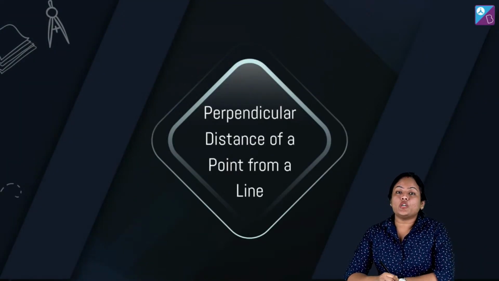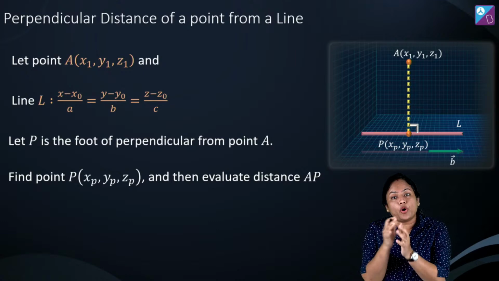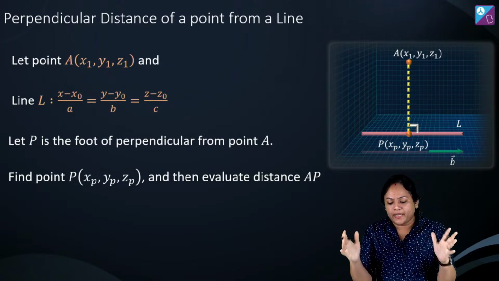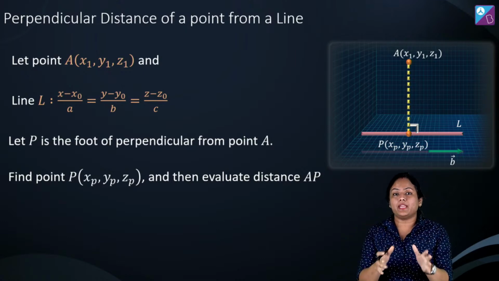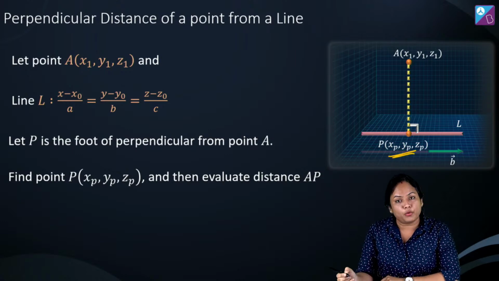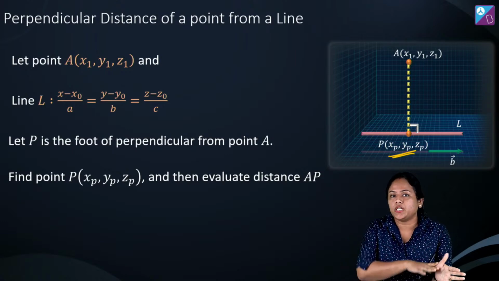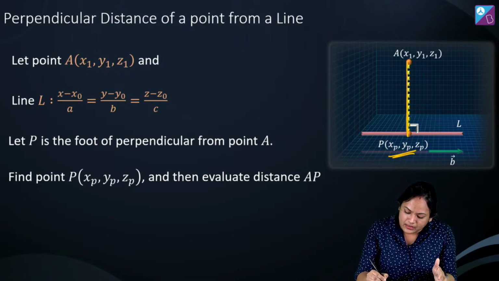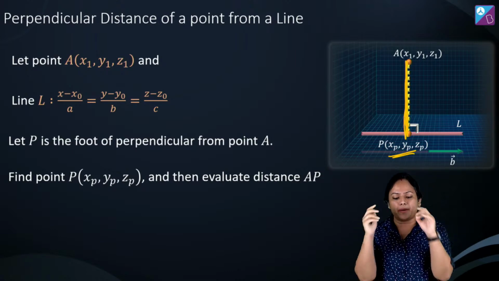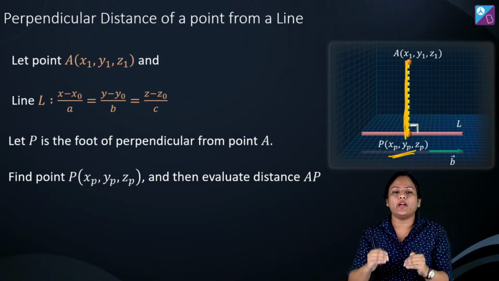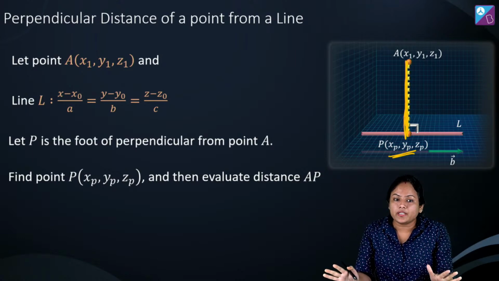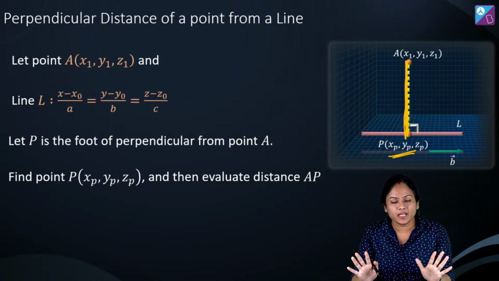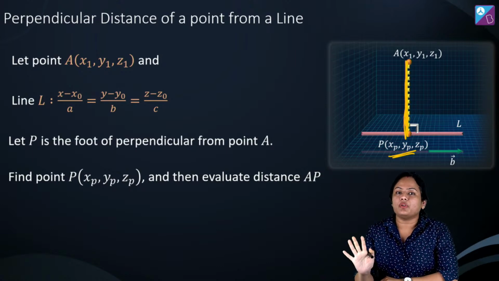Next thing is when you want to find the perpendicular distance of a point from a line. We have to find this point P, which we just found as the foot of perpendicular by the same concept. Once you get P, you just have to find this distance AP. This will be the perpendicular distance of a point from a line. Got it? समझ में आया? In 3D, this is how you have to solve.